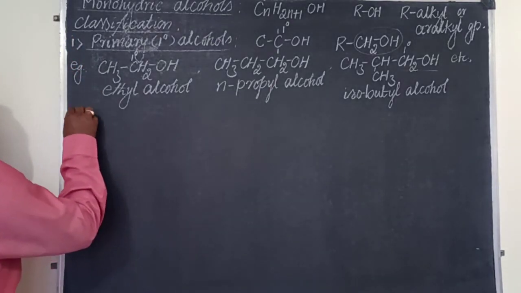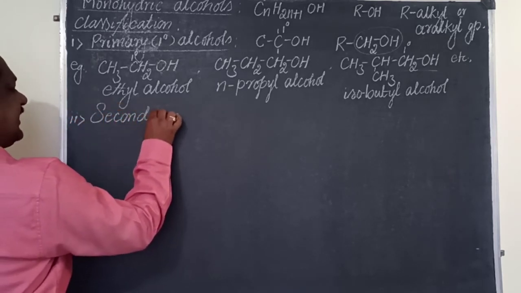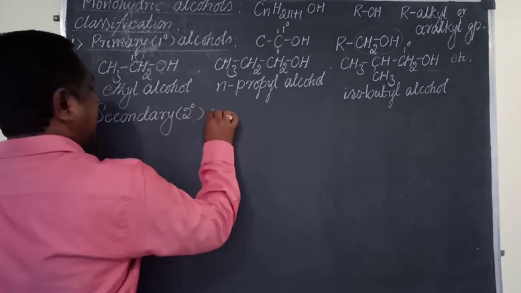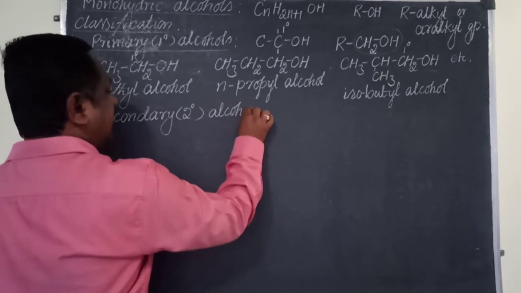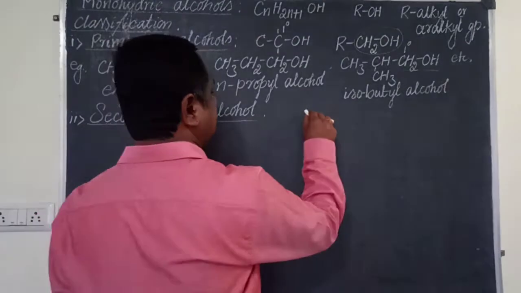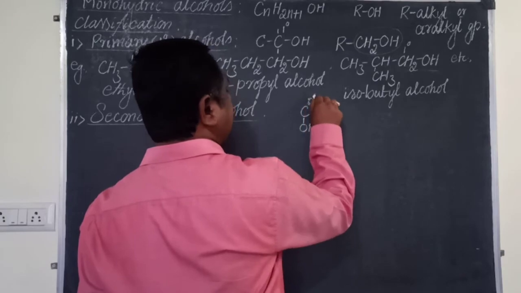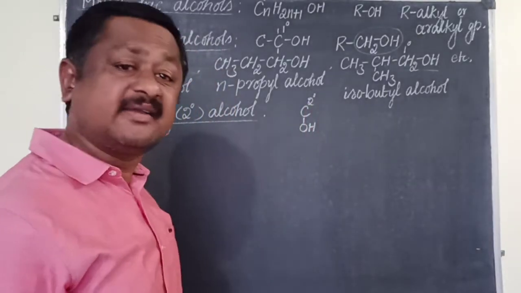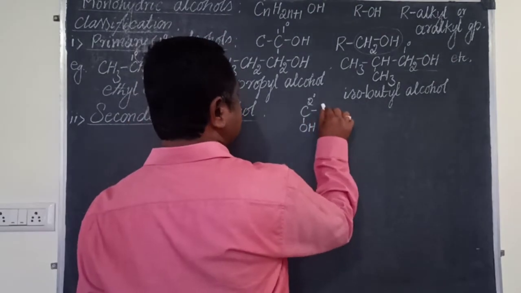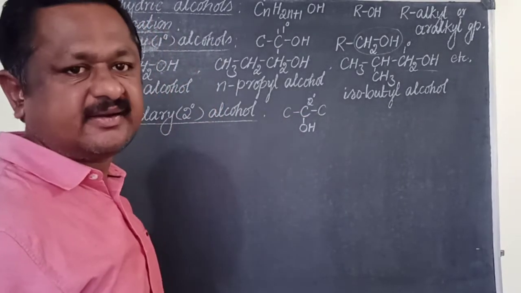Then I will go next. Secondary alcohol. Secondary is denoted by 2 degree. Secondary alcohol. Come on. How do you define the secondary alcohol? The alcohol in which the OH group is attached to a secondary carbon is called secondary alcohol. ಹಾಗಾದ್ರೆ ಏನು secondary carbon ಅಂದ್ರೆ, ನಾನು ಹ್ಯಾಲೋ ಆಲ್ಕೇನ್ ಅಲ್ಲಿ ಹೇಳ್ಕೊಟ್ಟಿದ್ದೀನಿ. A carbon is attached to two other carbon atoms.